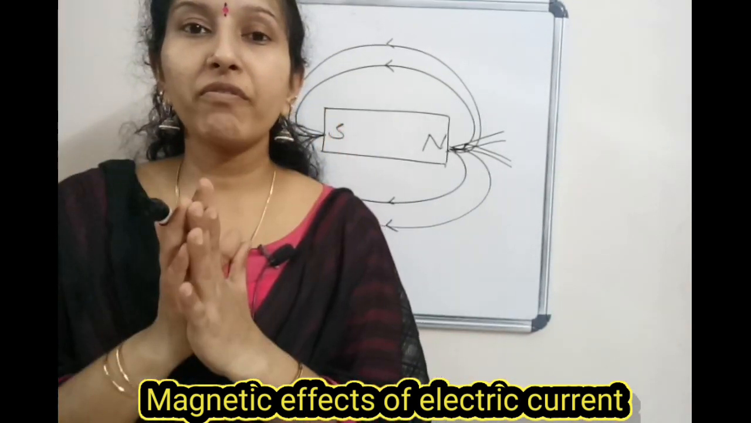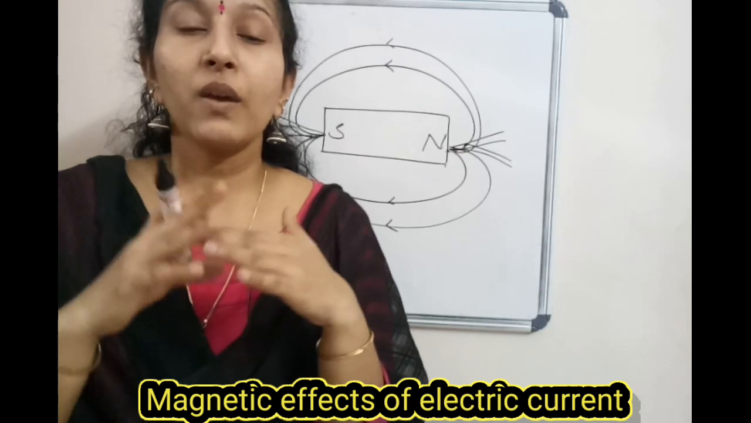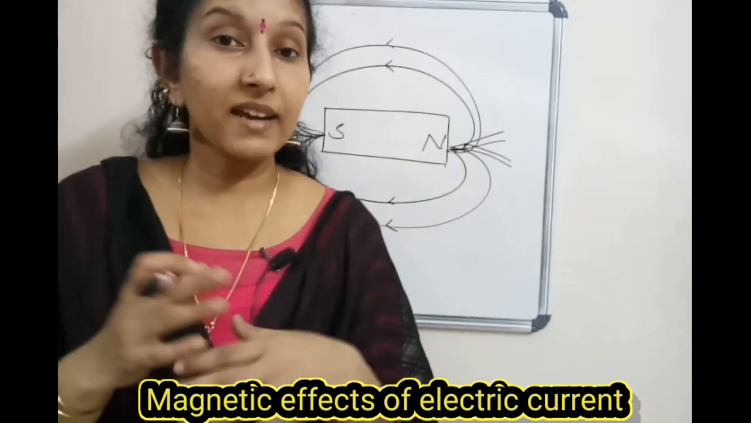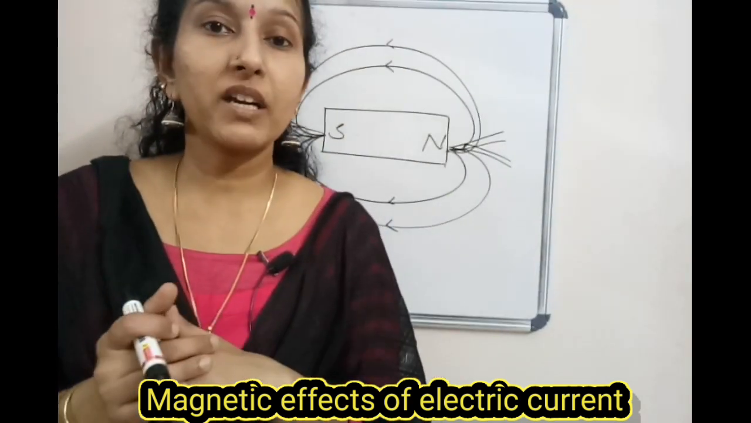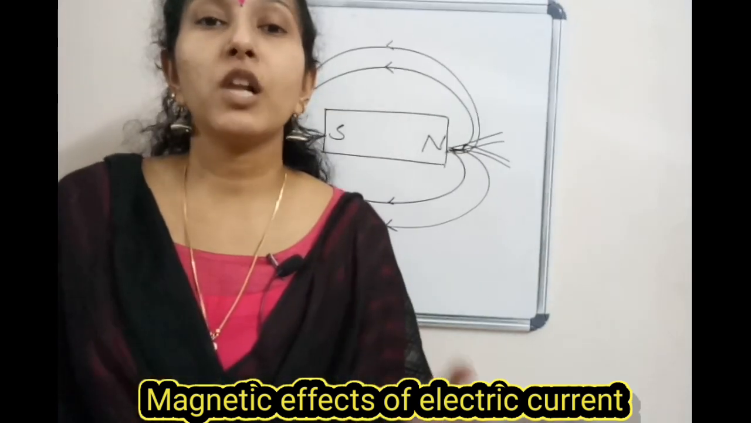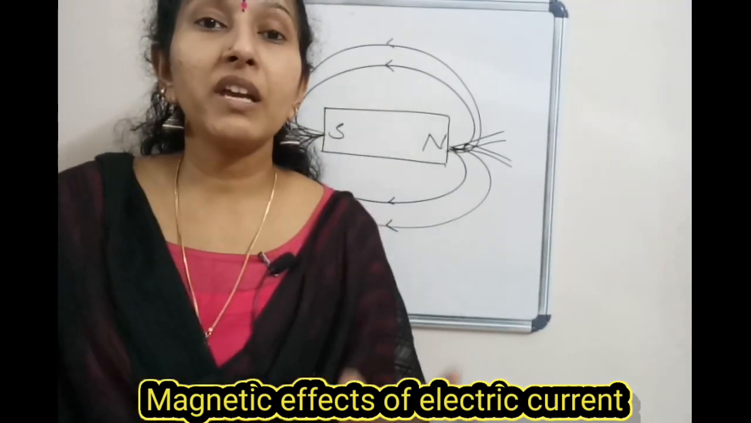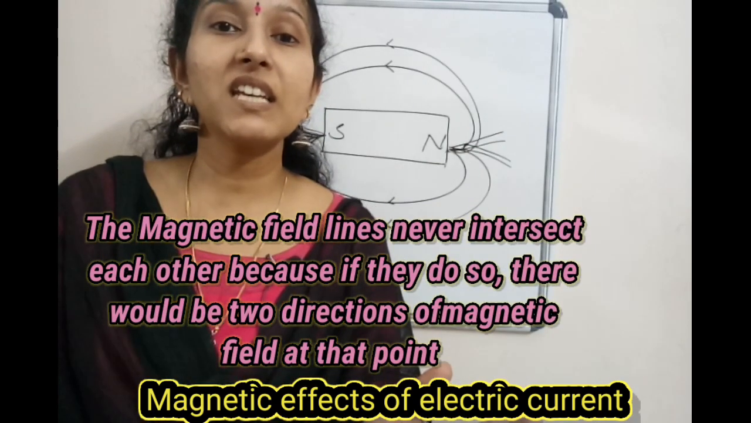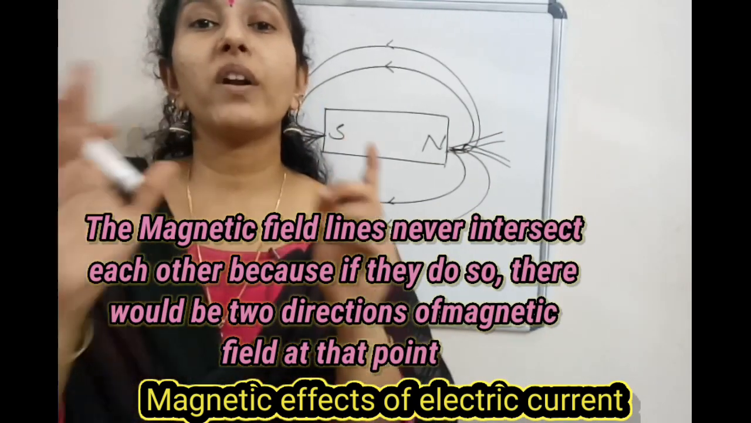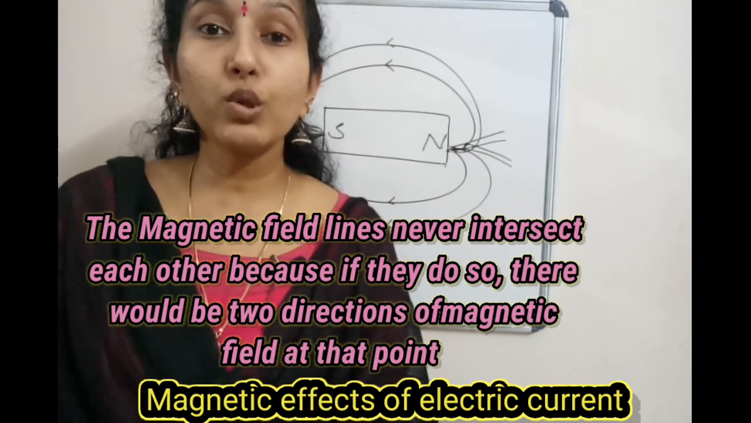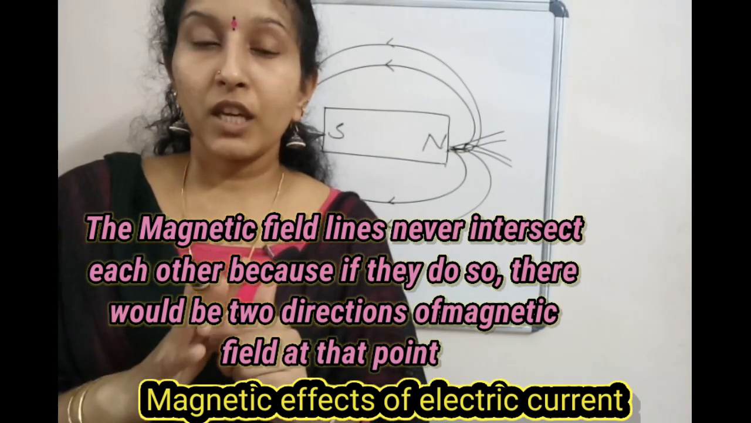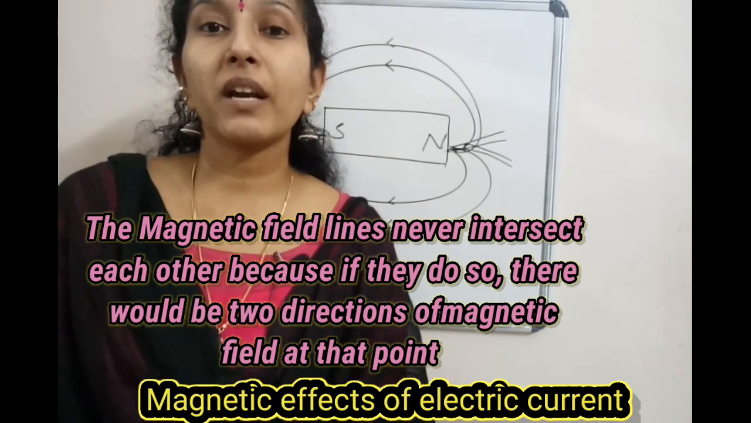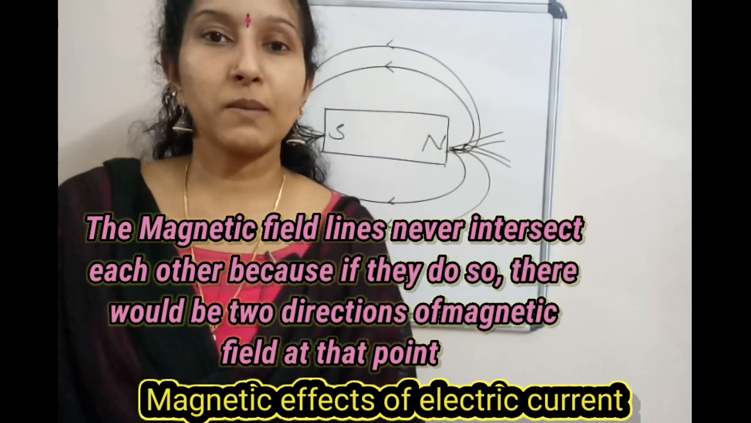If the magnetic field lines intersect, that indirectly tells us there should be two directions for the magnetic field, which is not possible. That means the magnetic field lines never intersect each other, because there is only one direction. If they did, there would be two directions for the magnetic field, which is not possible.